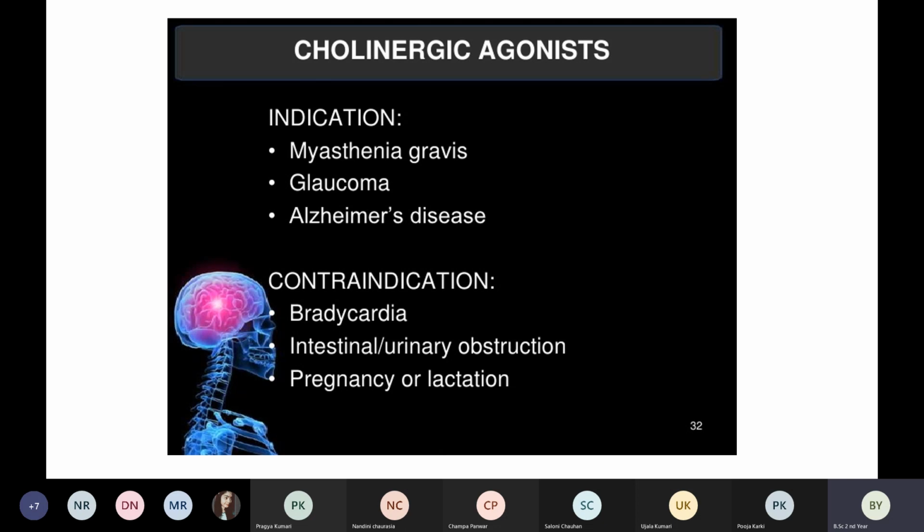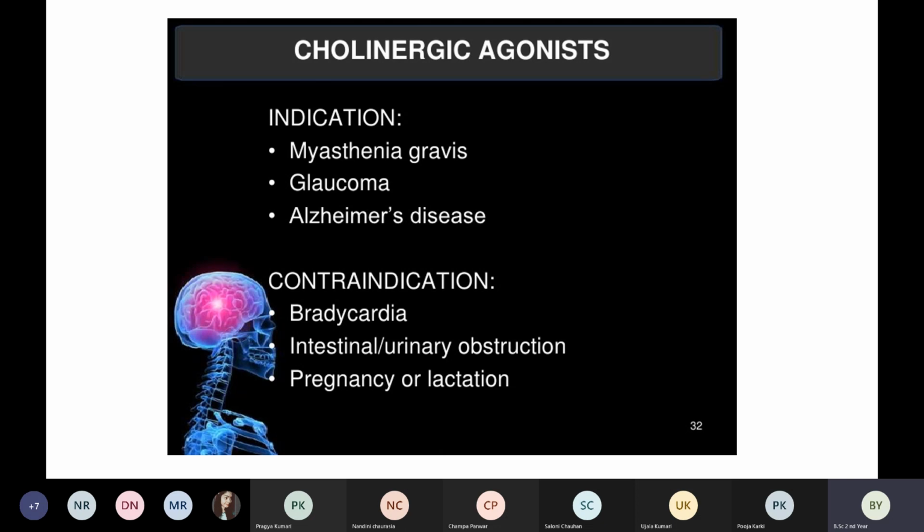Okay, so in this condition we can give acetylcholine. So in myasthenia gravis, where there is muscle weakness, fatigue, we can give acetylcholine. It will help because it has an action in the neuromuscular junction. Then number 2, we can give in glaucoma. In glaucoma, it is an eye disorder where there is increased intraocular pressure. So in this condition also we can give acetylcholine injection.